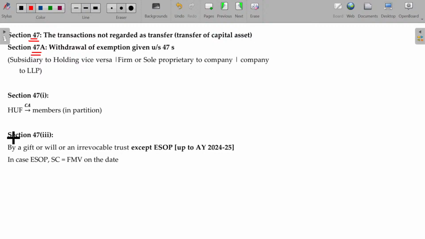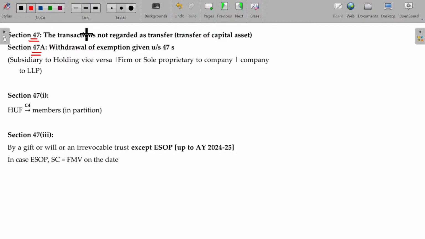That's how a benefit is given for a transfer falling under Section 47, but there is a condition. If the condition is violated, Section 47A will attract and says that hereafter you have to levy the tax for the exemption given earlier. So you have to study both Section 47 and 47A in parallel.